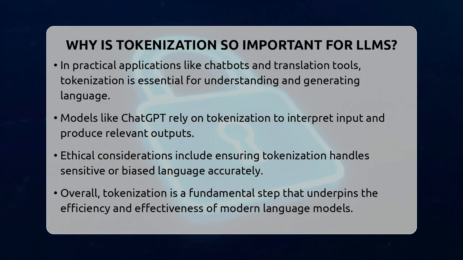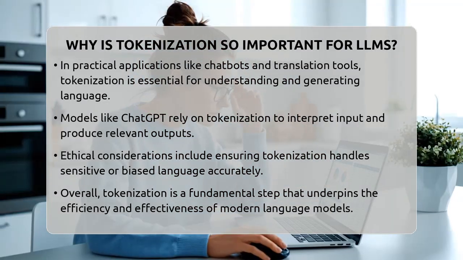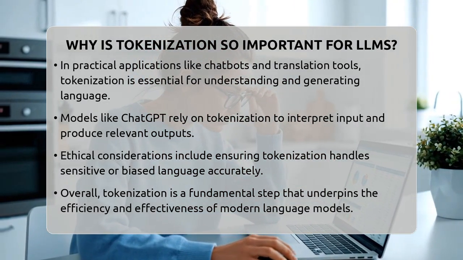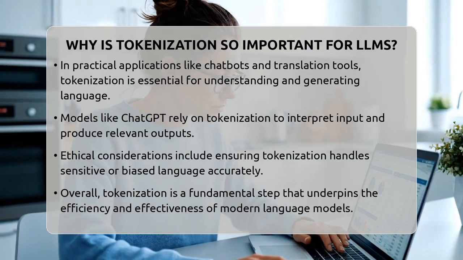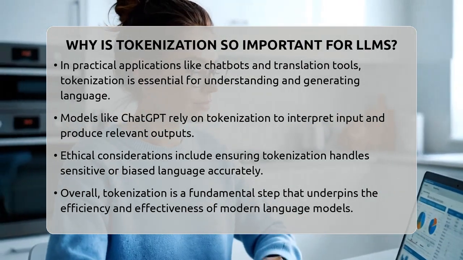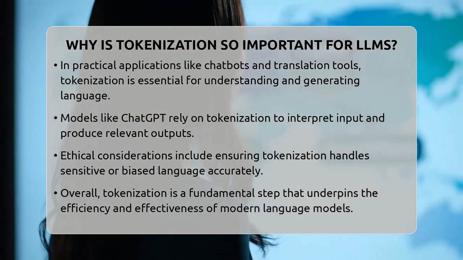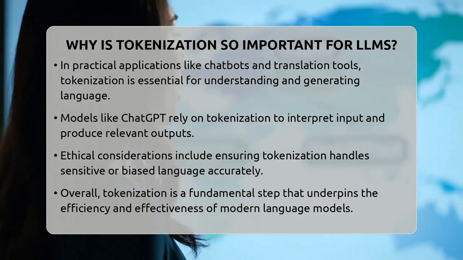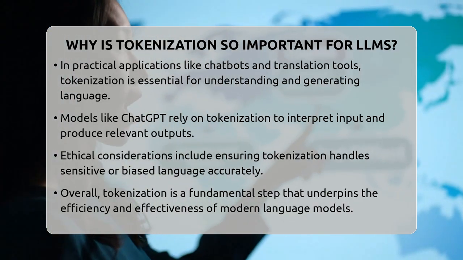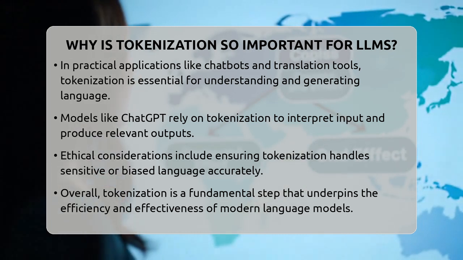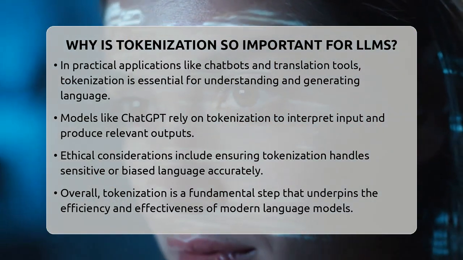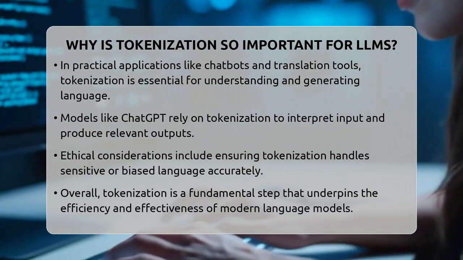But there are ethical considerations too. How a model handles sensitive or biased language depends on how well it tokenizes and understands the text. If tokenization is flawed, it could lead to unfair or inaccurate responses. That's why making sure tokenization is precise and fair is a big part of developing responsible AI.